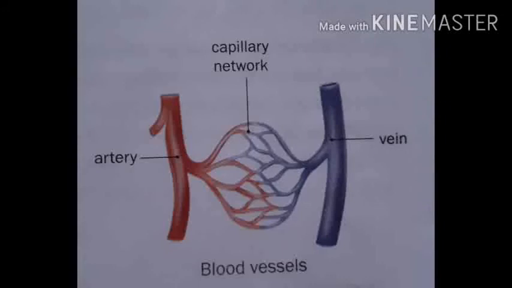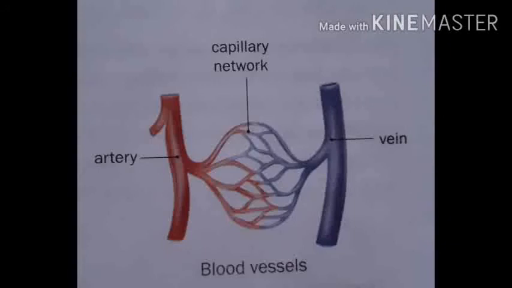Veins have thinner walls than arteries. They carry blood from different parts of the body back to the heart, and veins carry more blood than the arteries, though their wall is thinner than arteries. They contain special structures called valves that prevent blood that is going towards the heart, that means these valves prevent the blood from flowing back to the body parts.